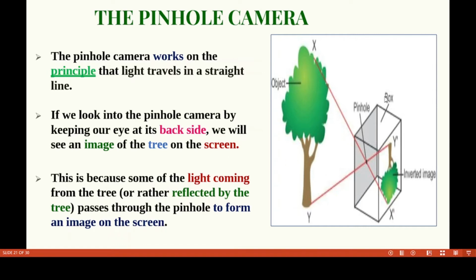This is a picture of a pinhole camera. We take one object, a tree. Here the rays travel and we get an inverted image. This is X and X dash, and Y and Y dash. Light always travels in a straight line, so here we get the inverted image.